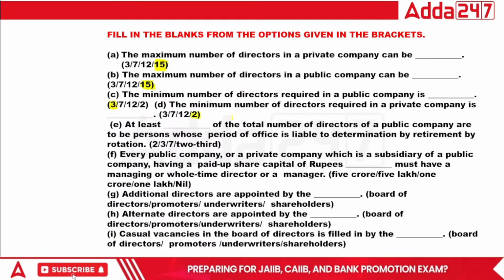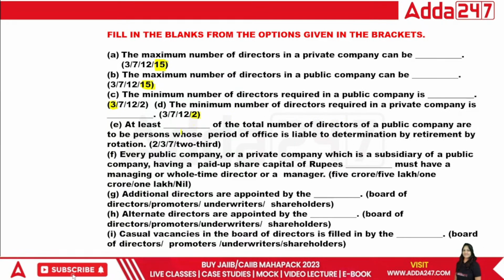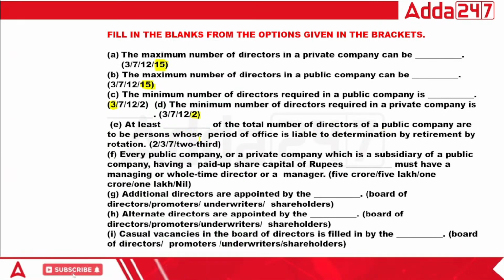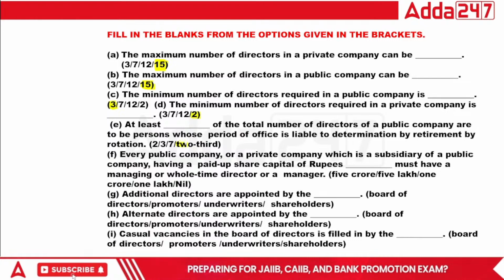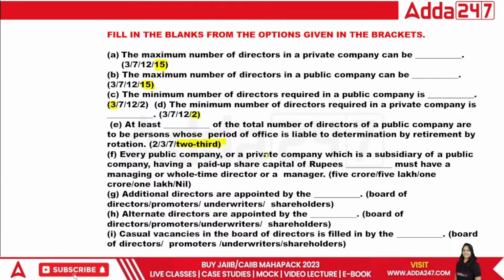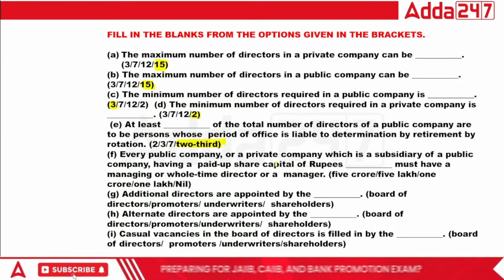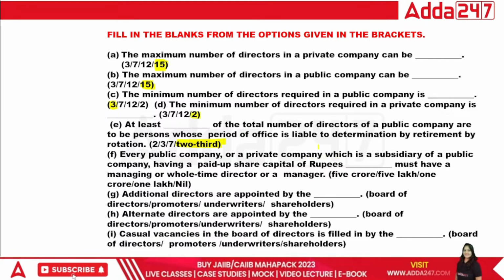At least how many of the total number of directors of a public company are to be the persons whose period of office is liable to determination by retirement or rotation? That is 2/3. You have to remember. Every public company, private company which is subsidiary to public company having a paid up share capital of rupees dash must have managing and whole time director and manager. Tell me, class.